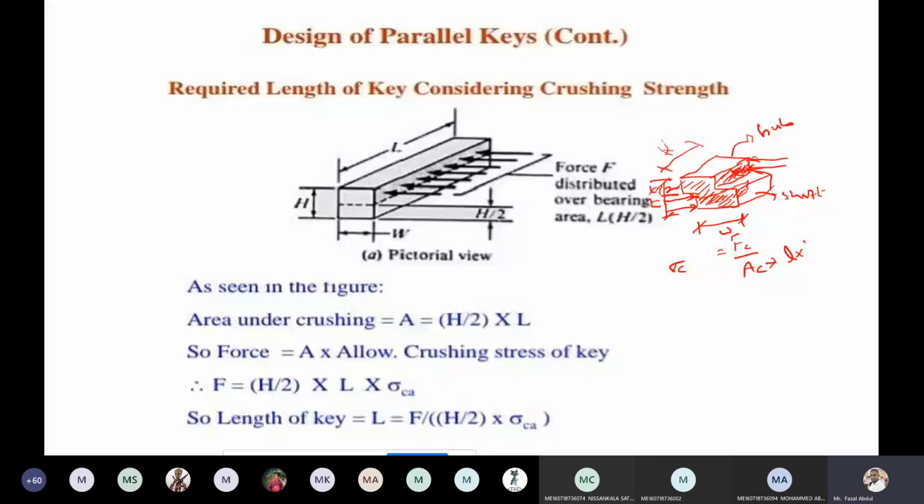Now from this relation, the crushing force is crushing stress into area, length into T by 2. Here it is given as H by 2, the height. Now what is the length of the key according to the crushing consideration? The length of the key is 2 into crushing force by sigma c.